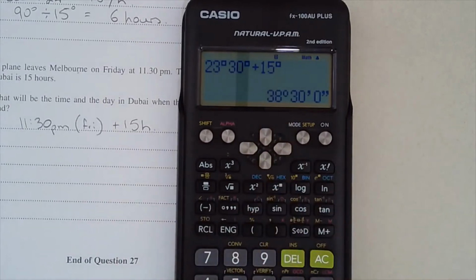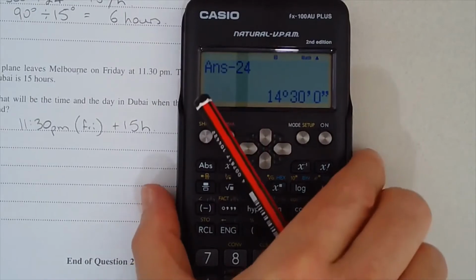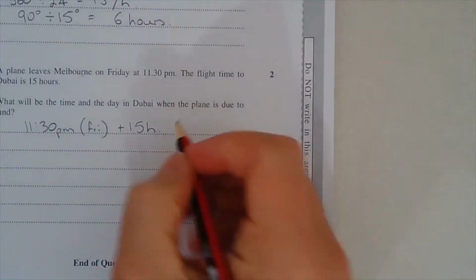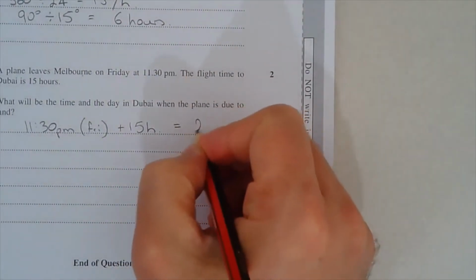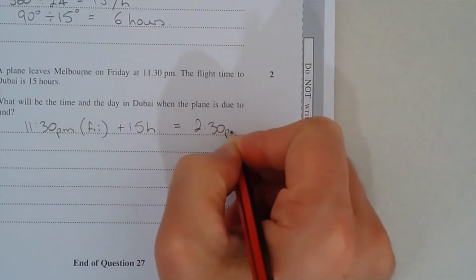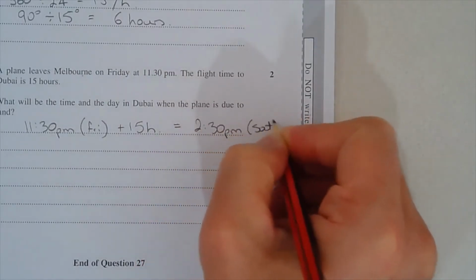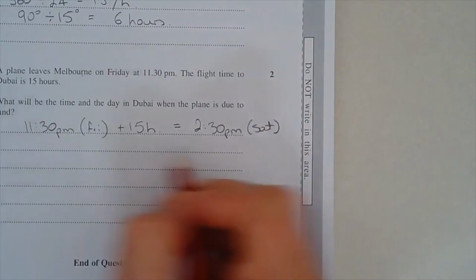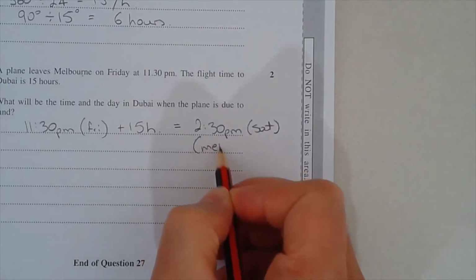We get 38 hours and 30 minutes. Now that's clearly over 24. So if we subtract 24 hours, it's going to be 2:30 p.m. but the next day. And that's Melbourne time.